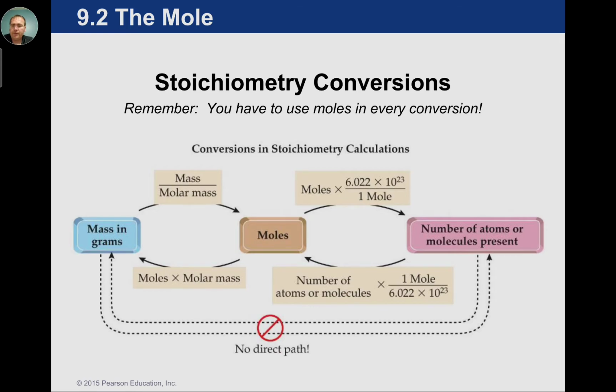So moles are our friend. Moles are the only way to get from grams to molecules. There is no way to go from grams to molecules directly. You have to go through moles. That's at least 2 conversions. And we'll see that briefly in some homework problems and so forth.